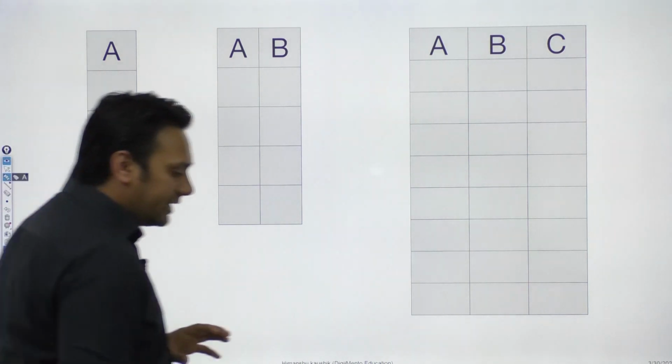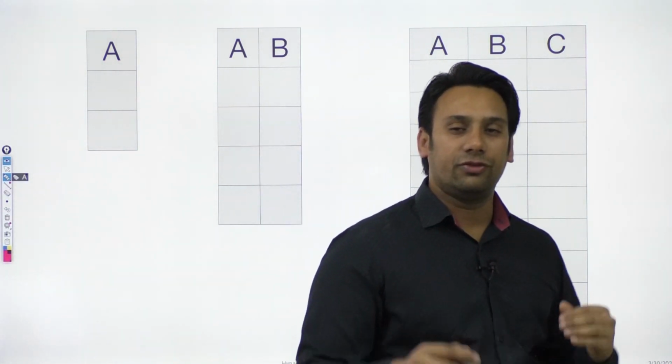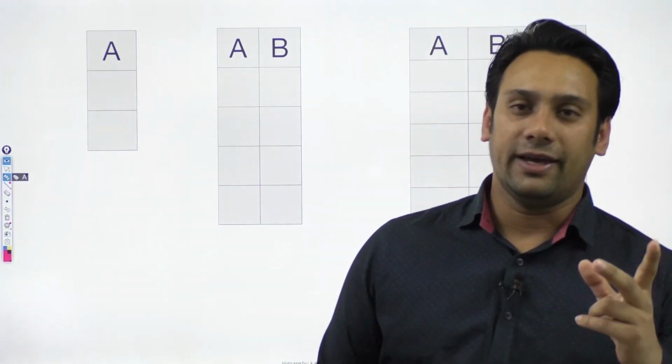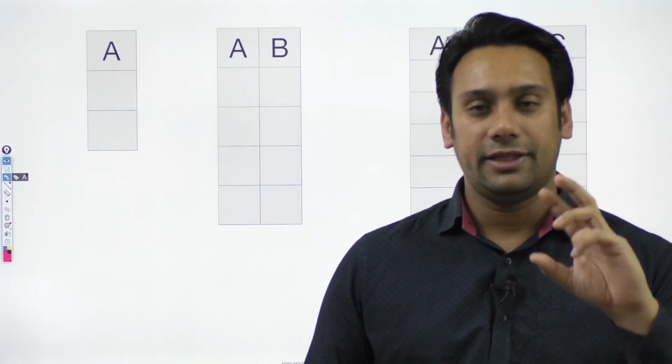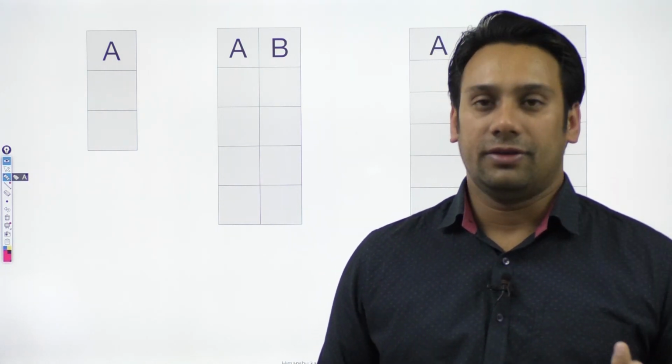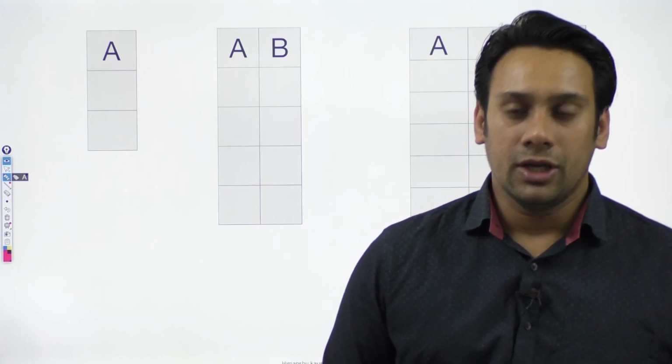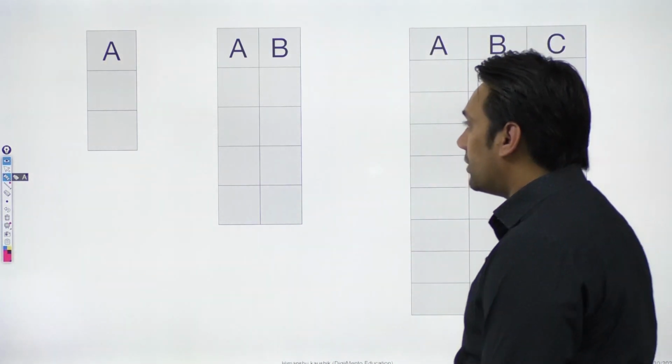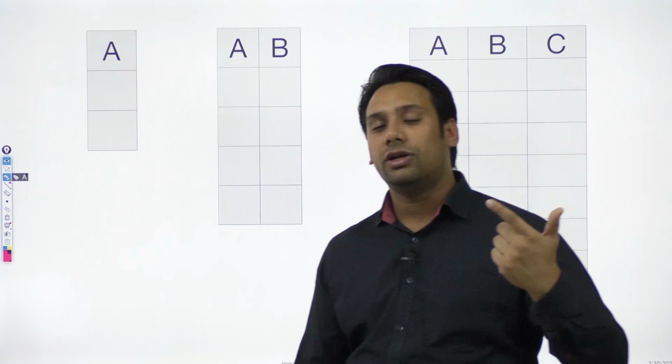Now, if I take these Boolean variables. If you saw in the previous example, what are x and y? X and y are Boolean variables. Why are they called variables? They can take different values or various values. So if you have only one Boolean variable, first of all, why do they call it Boolean?